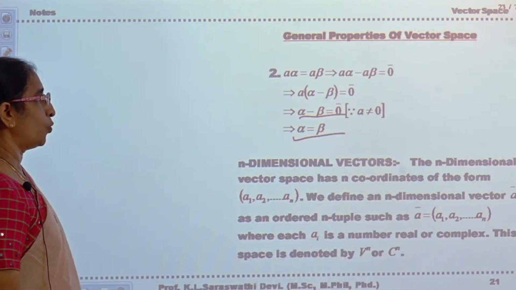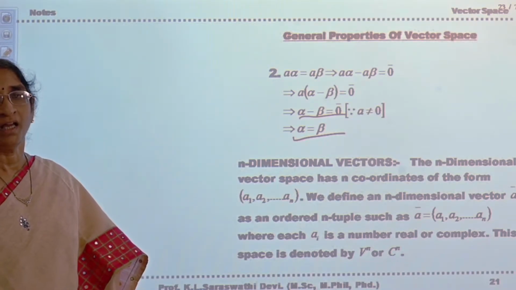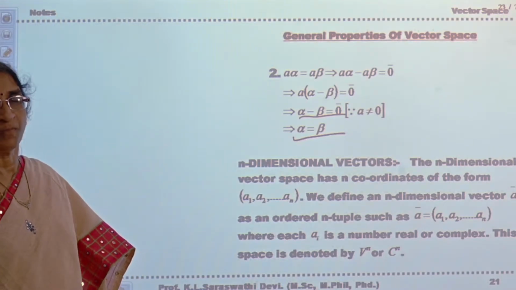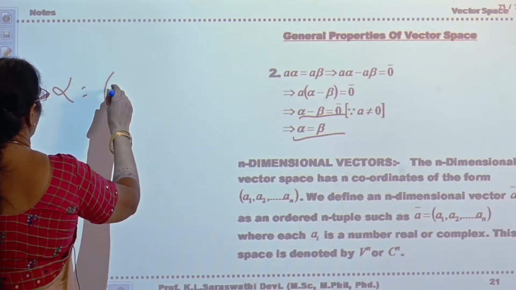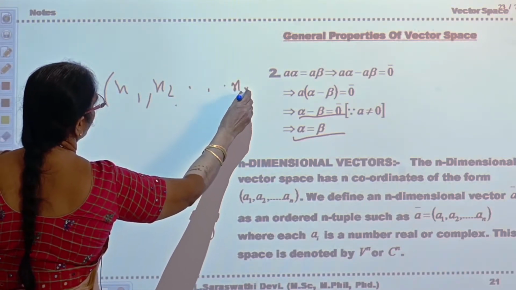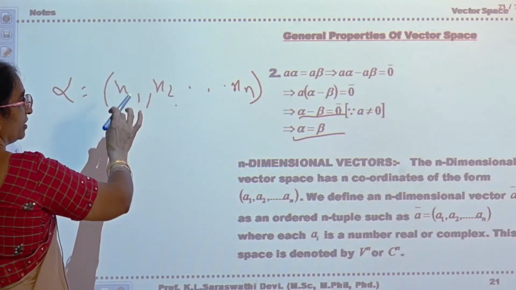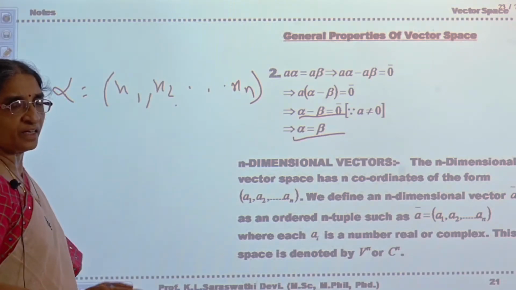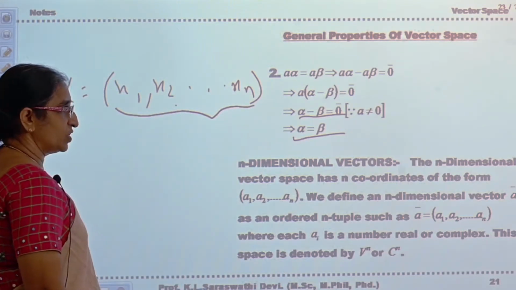Now what is an n-dimensional vector? Already we have seen the n-dimensional vector in the introduction of the first video, vector space part 1. What is an n-dimensional vector? If alpha is equal to (x1, x2, and so on, xn), that is, there are n components, this is an ordered n-tuple. These numbers are real numbers, or you can also take complex numbers or any numbers. It is an ordered n-tuple. Then it is said to be an n-dimensional vector.